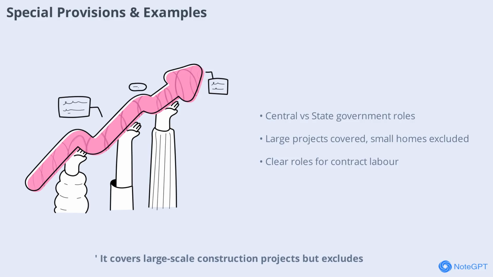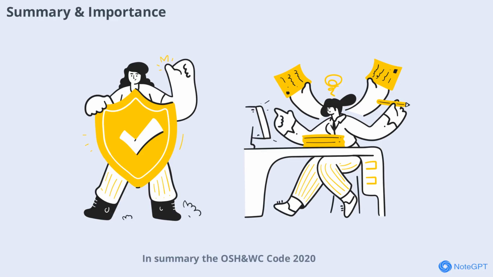It covers large-scale construction projects but excludes small personal residences in factory or mine-related construction. Definitions for terms like hazardous process, machinery, and employee in a mine are also provided, ensuring that everyone involved knows their rights and responsibilities. These detailed provisions help make the code practical and adaptable to a wide range of industries and workplaces.